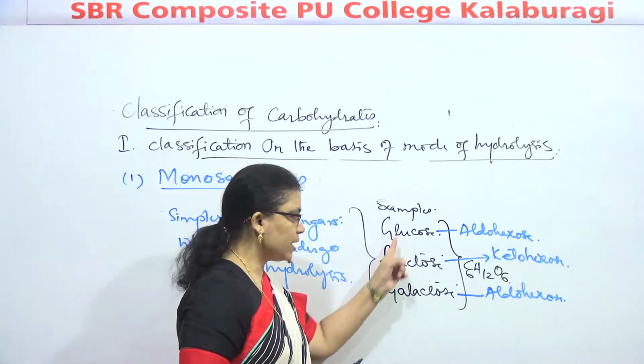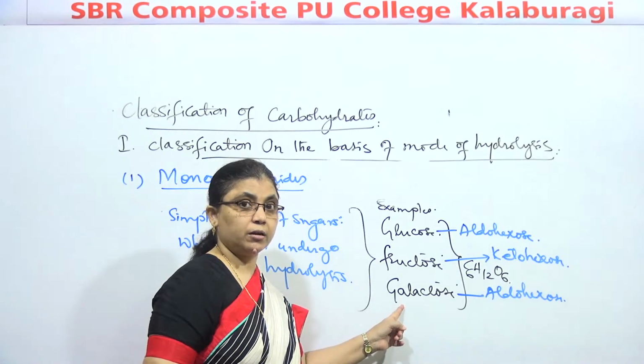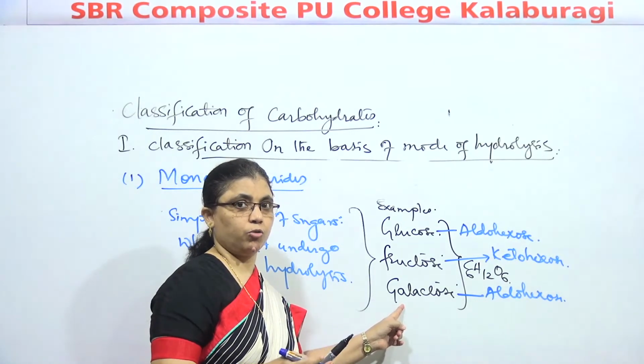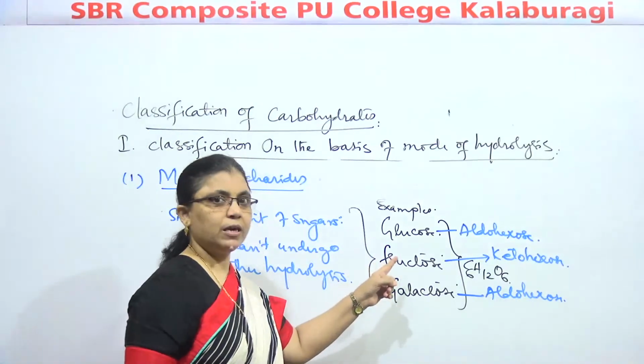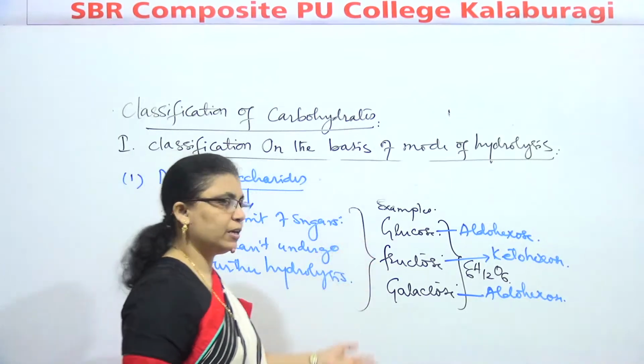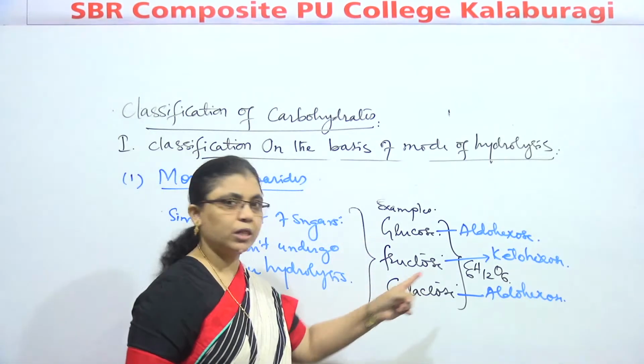But glucose and galactose differ in the position of hydrogen and OH group at one of the carbon atoms. That we'll see as epimers. So glucose and galactose are both aldohexoses.